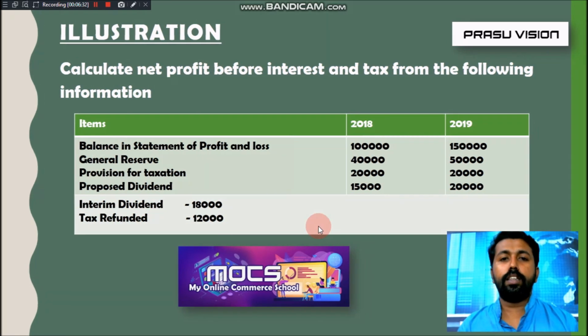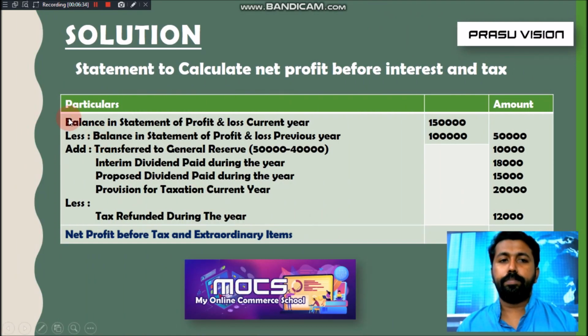So you just look at the solution, how it is solved. First we have to show the current year value of profit less the balance in statement of profit and loss, 1 lakh in the previous year. Then we will write in the amount column 50,000.